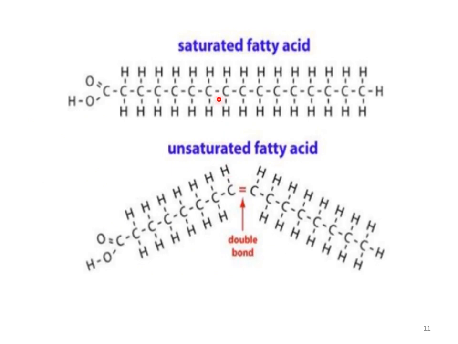Here you can see the structure of saturated and unsaturated fatty acid. Here this is the long chain of carbon in a hydrocarbon chain, and there is no double bond in this structure. While in unsaturated fatty acid, a double bond is present in the hydrocarbon. So this double bond actually makes it reactive and easily breakable as compared to the saturated fatty acids. And in the hydrocarbon, the number of carbons varies among different fatty acids.